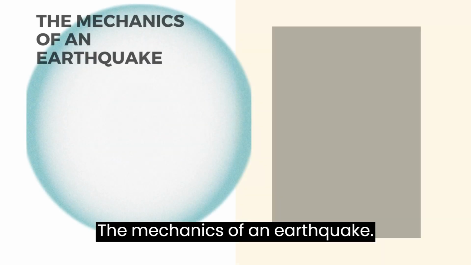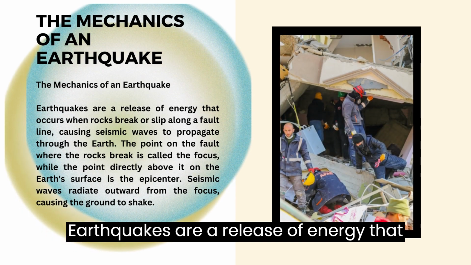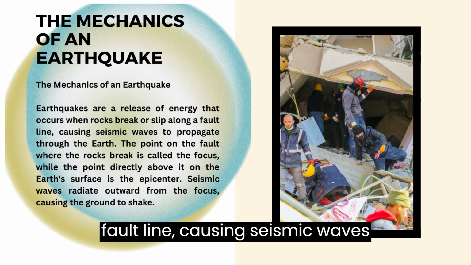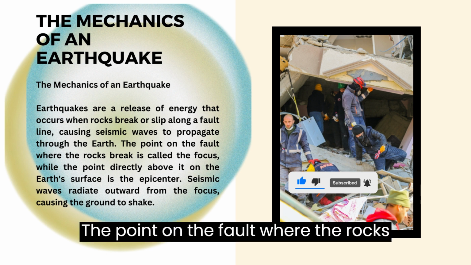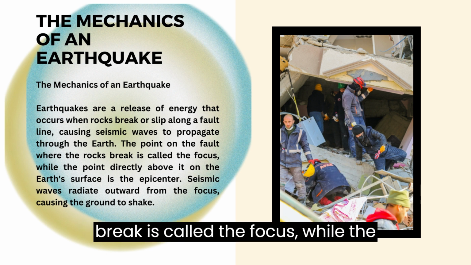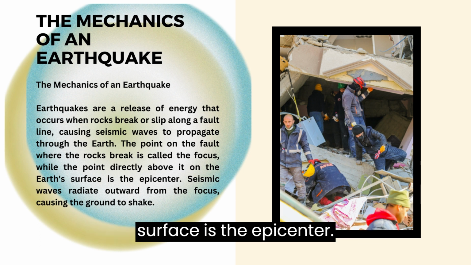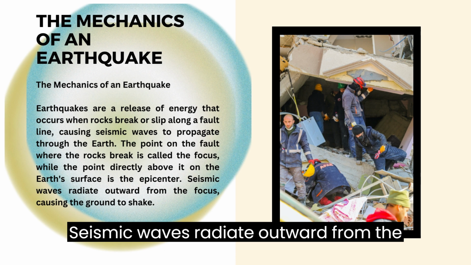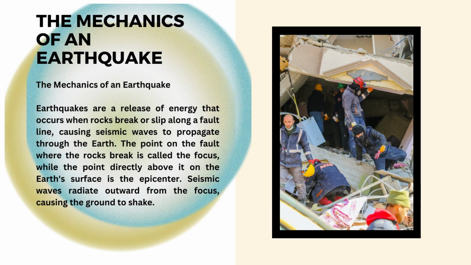The mechanics of an earthquake. Earthquakes are a release of energy that occurs when rocks break or slip along a fault line, causing seismic waves to propagate through the Earth. The point on the fault where the rocks break is called the focus, while the point directly above it on the Earth's surface is the epicenter. Seismic waves radiate outward from the focus, causing the ground to shake.